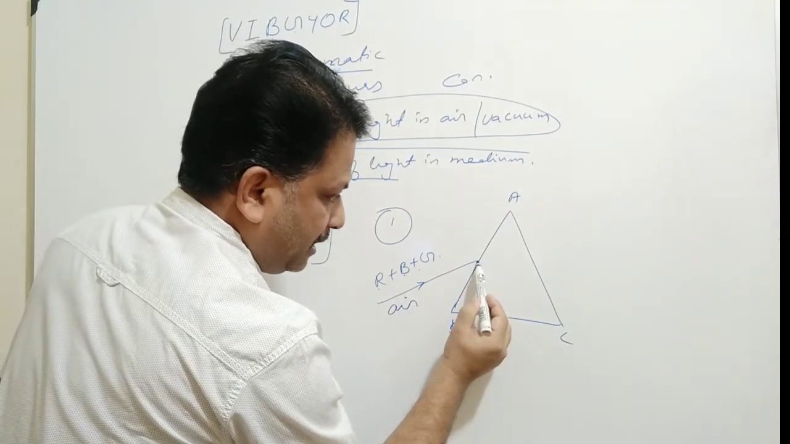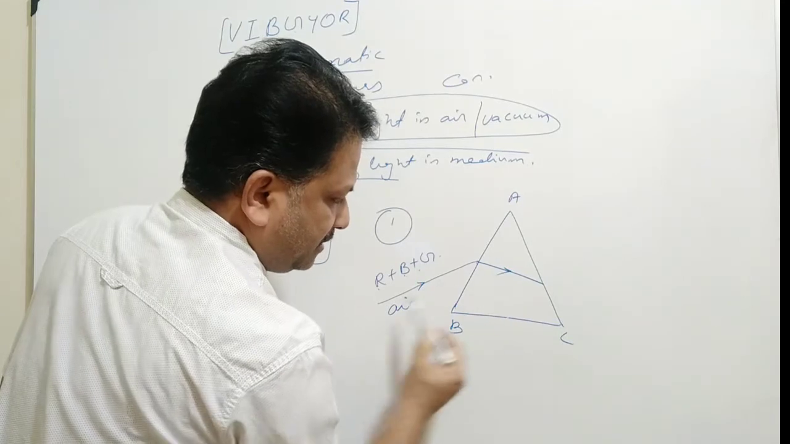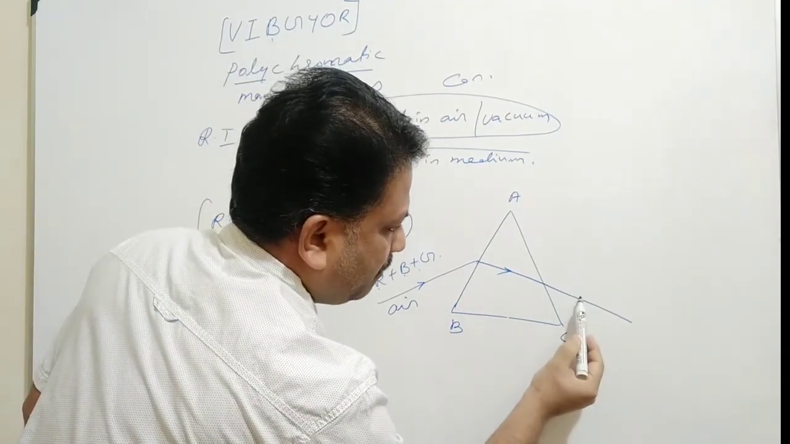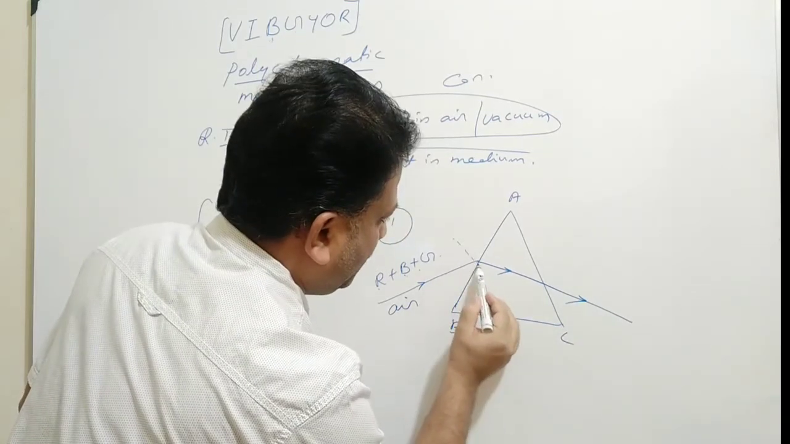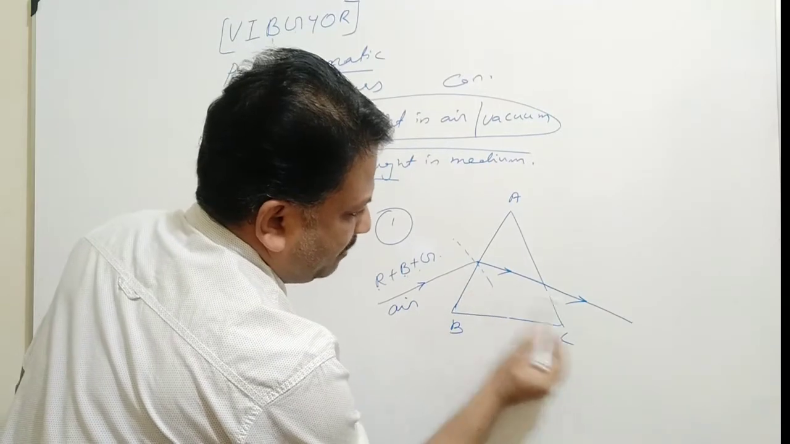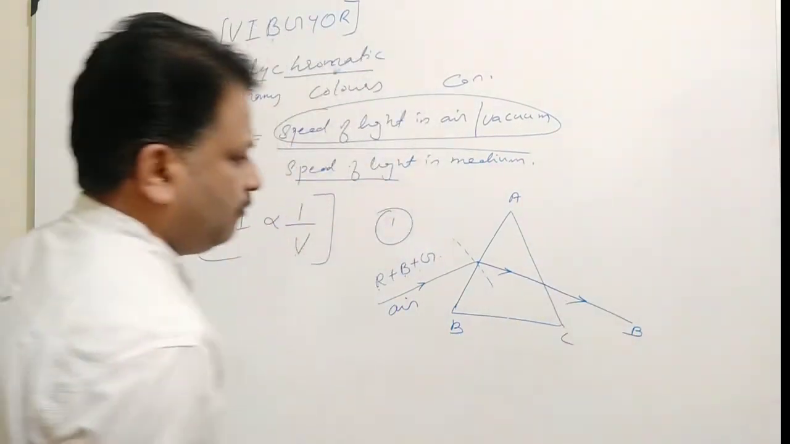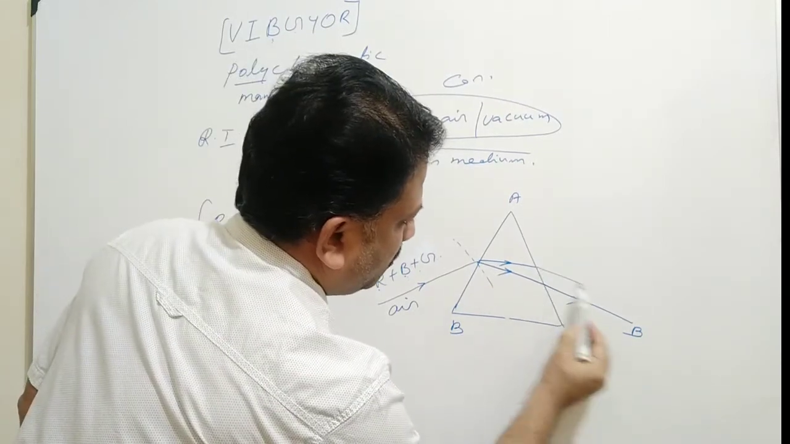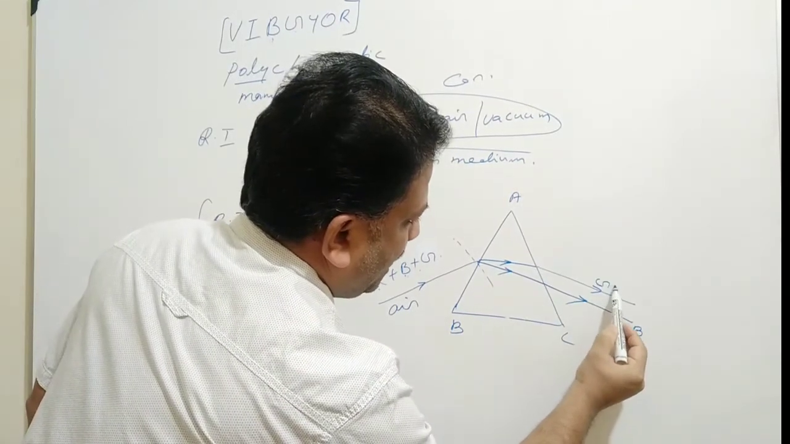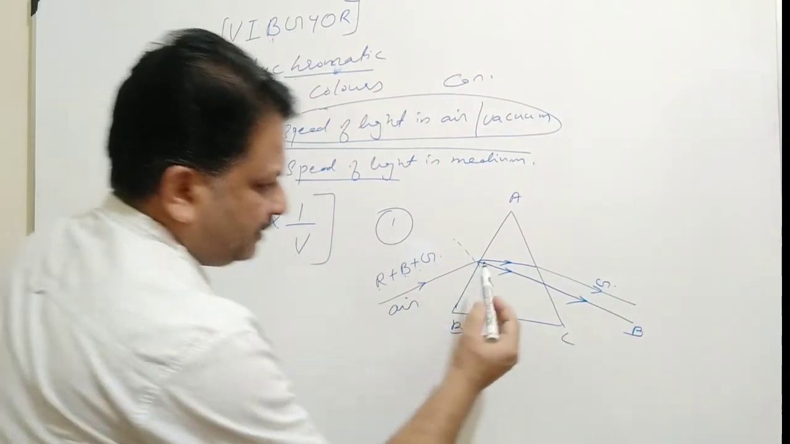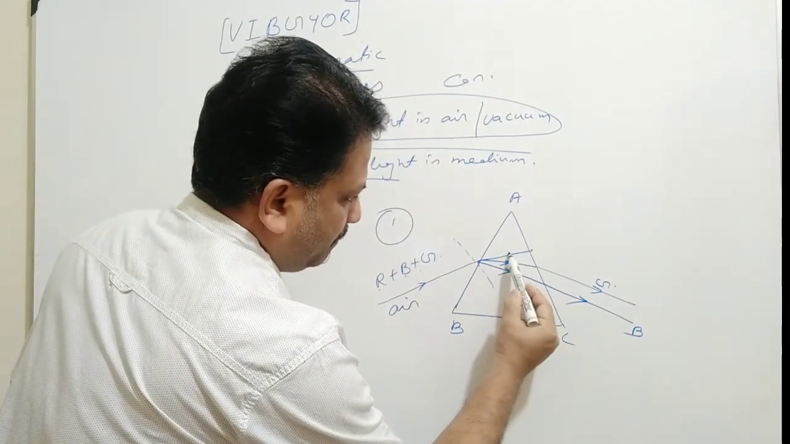So we can show a ray of light bending towards the base of the prism and again bending away from the normal. We can draw a normal here. So the blue light is deviated maximum, followed by green, and for red, whose speed is maximum, the deviation will be minimum.